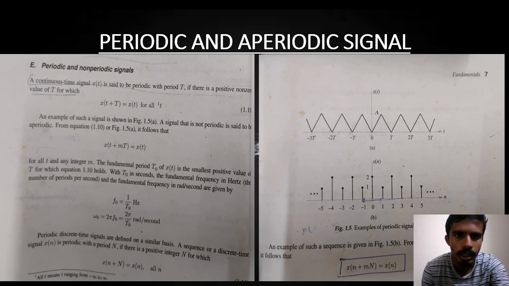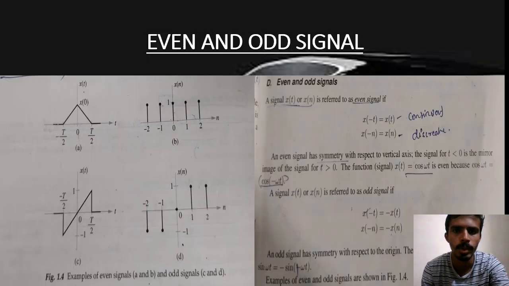So by this, we can understand that periodic means there is a similar amplitude rise, whereas aperiodic means there are two amplitude rises that operate, like one higher, one lower, one higher, one lower. So this is where aperiodic and periodic come into role. Next, we have even and odd signals.